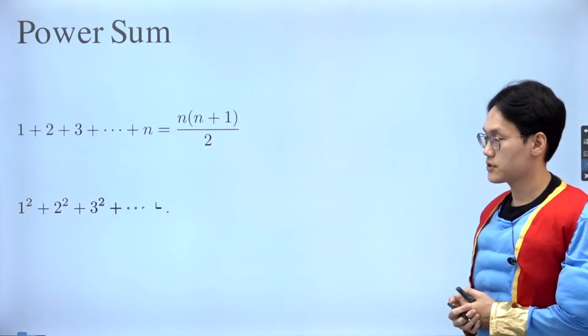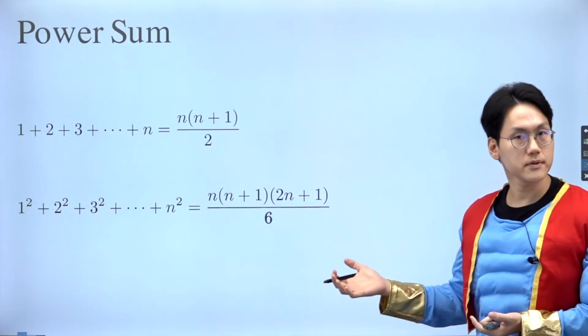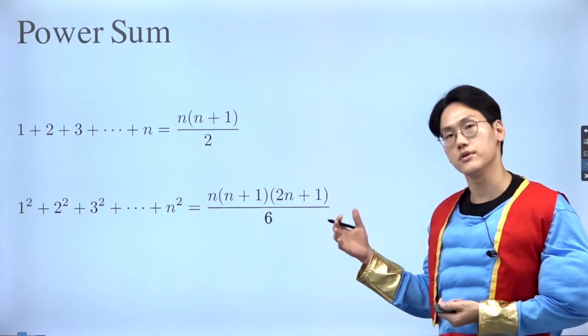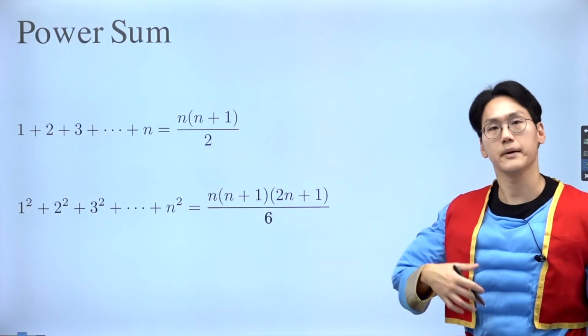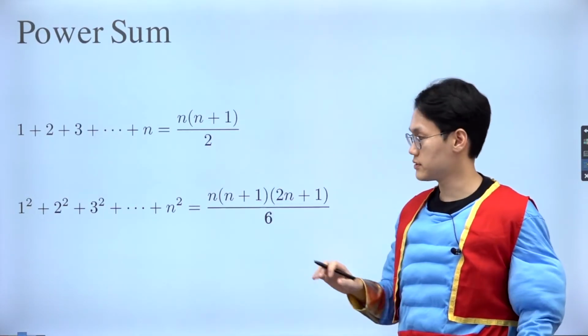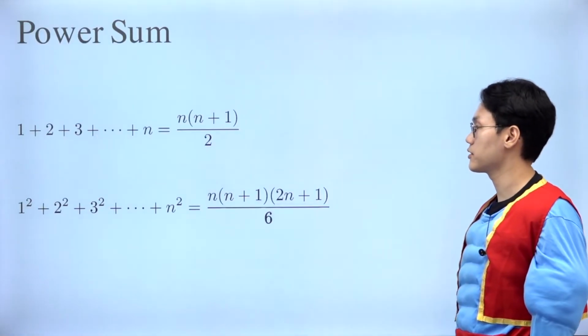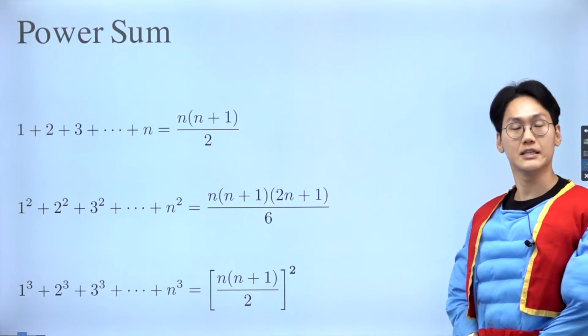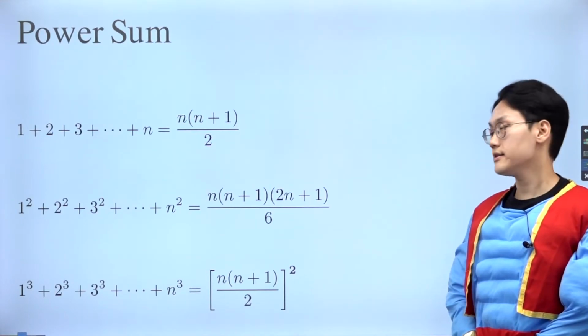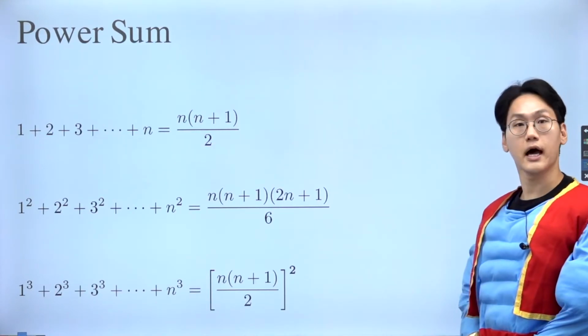And now let's have a look at the sum of a square. And this is the typical induction exercise, isn't it? This is left as an induction exercise to work with the induction hypothesis, which implies the result, the proof. And this is quite a famous result. But the sum of cubes could also result in the perfect square of the integer sum as before. And this is the typical series that we learned in high school, okay?